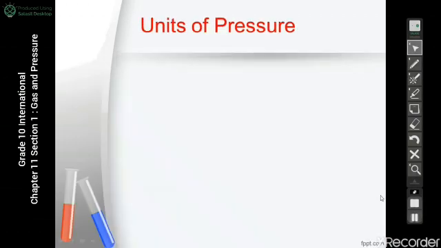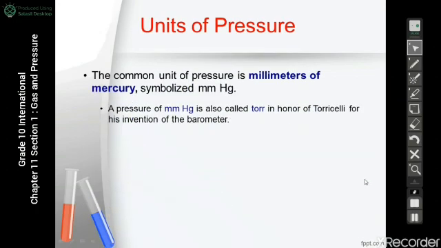And now let's talk about the units used to measure pressure. There are a lot of units used to measure pressure. The first unit to measure pressure is millimeter of mercury, which has the symbol mmHg. And the millimeter of mercury is also called torr, in honor of Torricelli for his invention of the barometer. So, millimeter of mercury or torr.